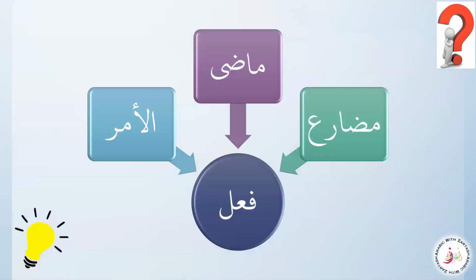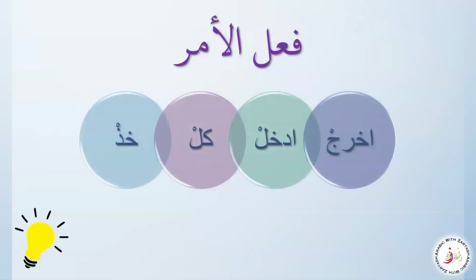We know that there are three types of fi'l that we see: Madi, Mudari, and Amr. For future tense, this is the regular Mudari that can be preceded by seen and sawfa, and the same sentence will be converted into the future tense. So we have Madi, Mudari, and Al Amr in the fi'l. So let's see how fi'l amr is made. We know that, for those who know the basics of nahw, the fi'l amr always ends with the sukoon.